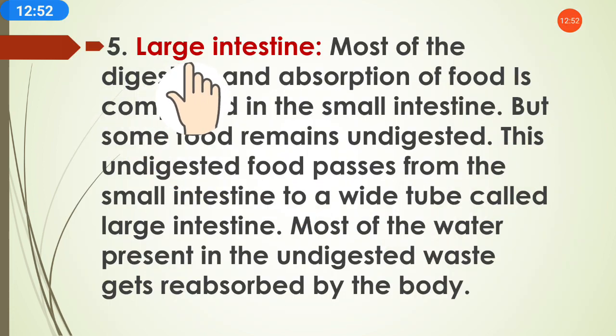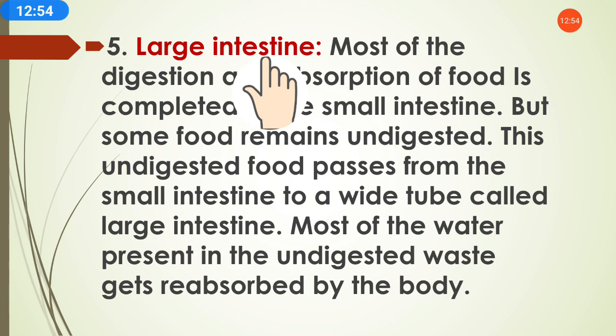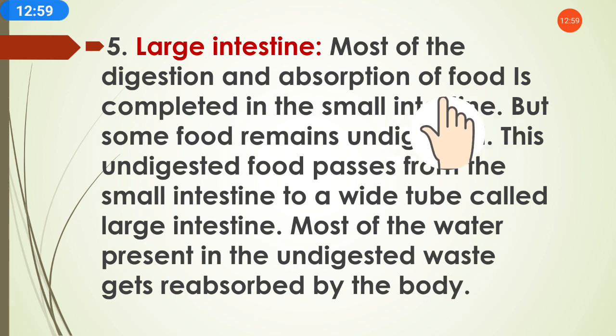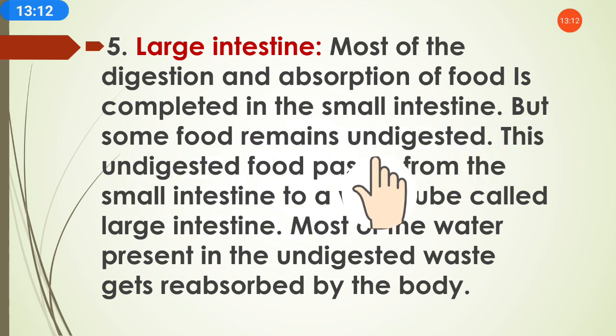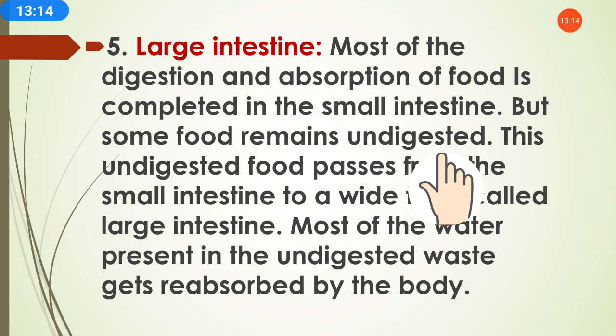Then what comes? Large intestine. After the small intestine, the large intestine. Most of the digestion and absorption of food is completed in the small intestine. It means most of the digestion and absorption has already happened in the small intestine, but some food remains undigested.